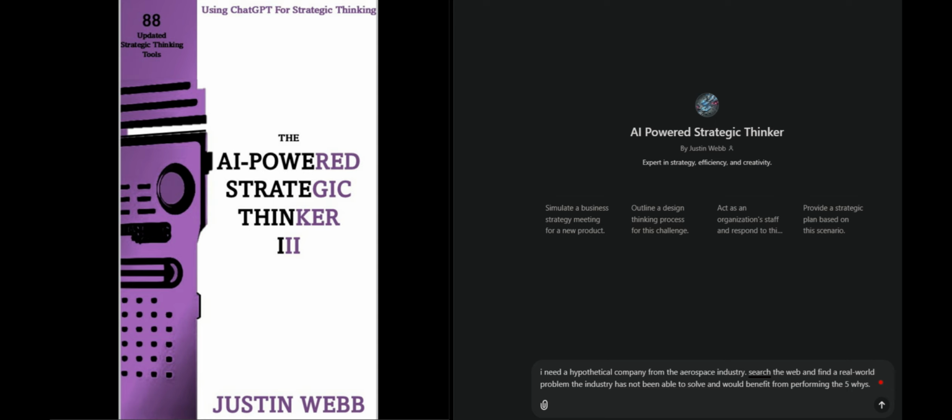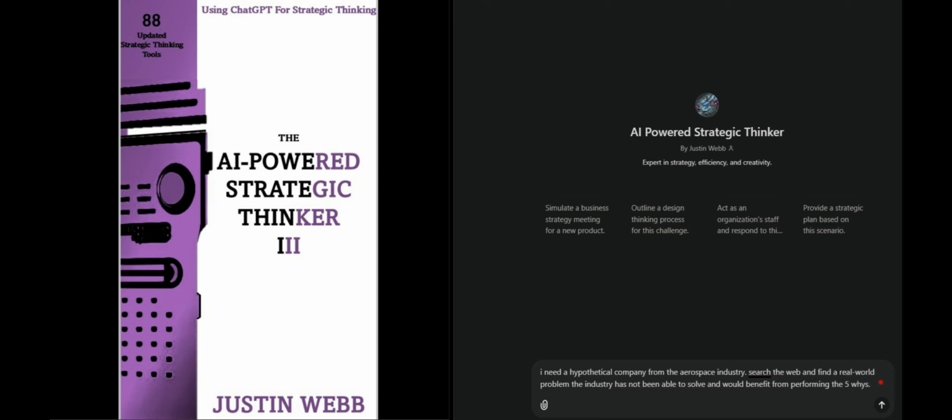When combined with AI tools like ChatGPT, the five whys becomes even more effective. ChatGPT can assist by analyzing large amounts of data, identifying patterns, and offering insights to refine the questioning process. This integration enables teams to explore complex problems more systematically and generate targeted solutions.